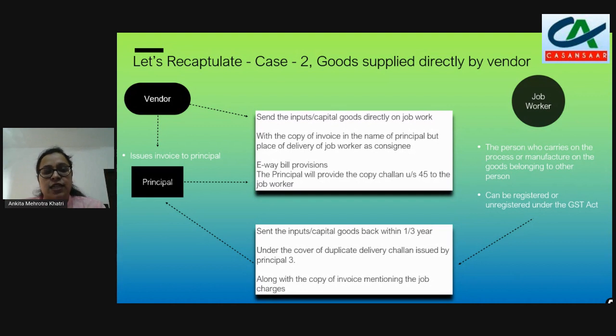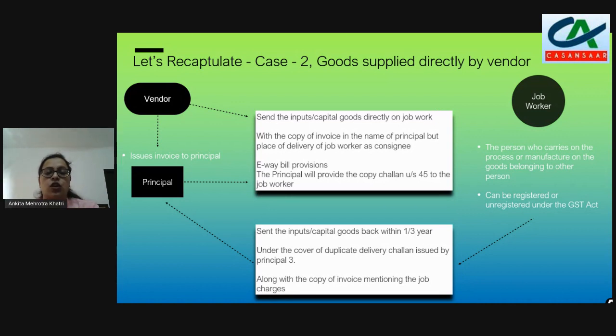So in this case, the value of the challan, mentioned under rule 55 or rule 45, whatever value is mentioned in the challan, with that value only the e-way bill is to be prepared, while sending the goods or while receiving the goods, in both ways, because we are sending or receiving back the goods under the cover of the challan.